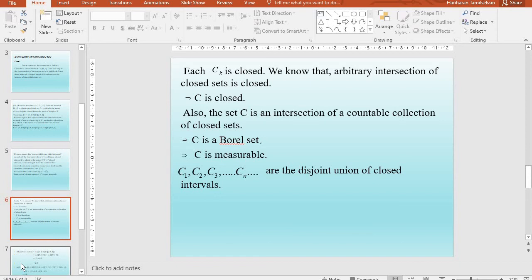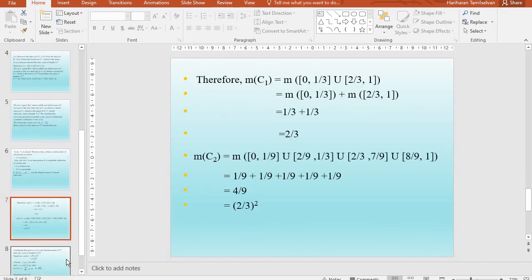Now, C1, C2, etc., Ck, etc. are disjoint unions of closed intervals. We know the Cantor set is nothing but the points that remain as k tends to infinity. Now we are going to find the measure of that set. Now m of C1 is nothing but the measure of the closed interval [0, 1/3] and the closed interval [2/3, 1], each of length 1/3. Therefore, measure of C1 is 2/3.